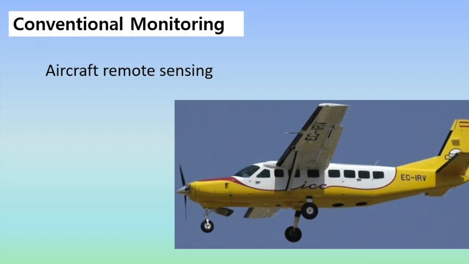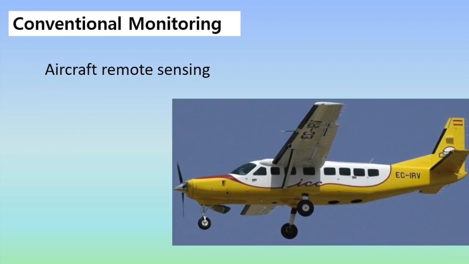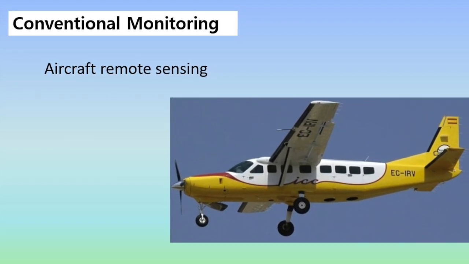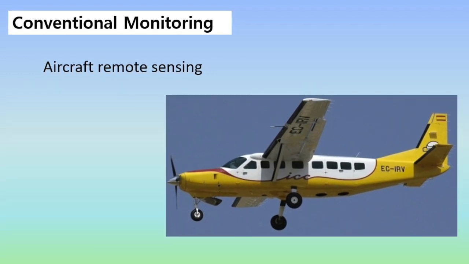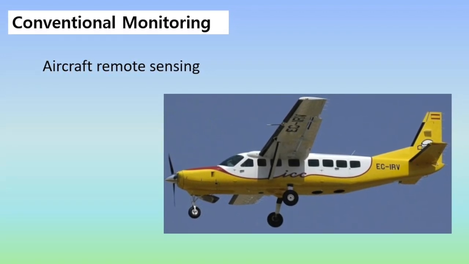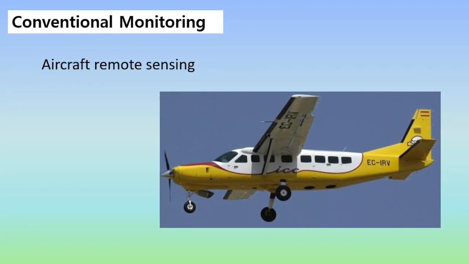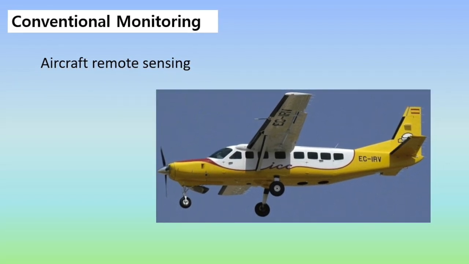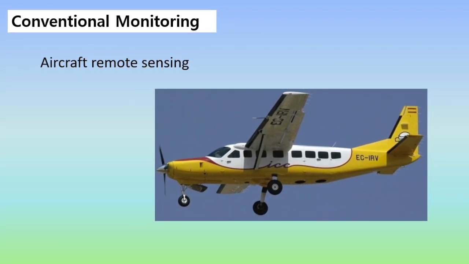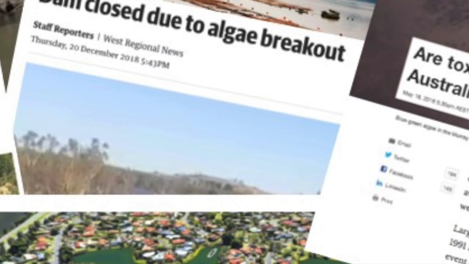Aircraft remote sensing has several advantages compared to satellite use, including finer spatial resolution and greater flexibility over time and location. However, routine and real-time monitoring has still not been achieved by aircraft remote sensing due to the significant expenses of flights, as well as the geographical scope limitations of the sensor. Both aircraft sensors and satellite imagery still require physical water samplings to validate the results. Algal blooms have impacted aquaculture industries all around the world.